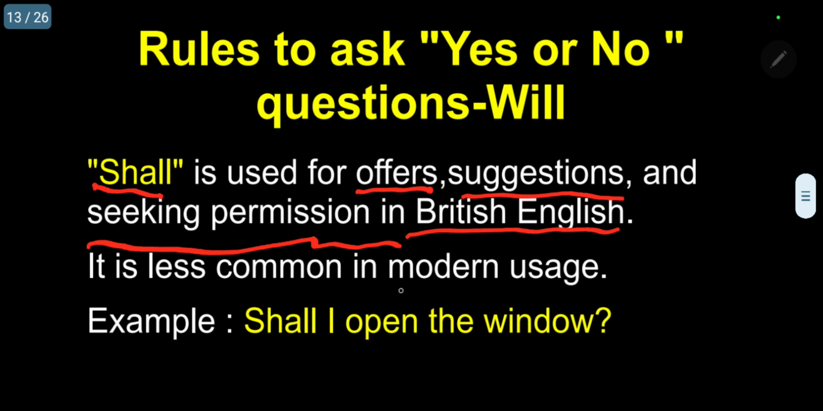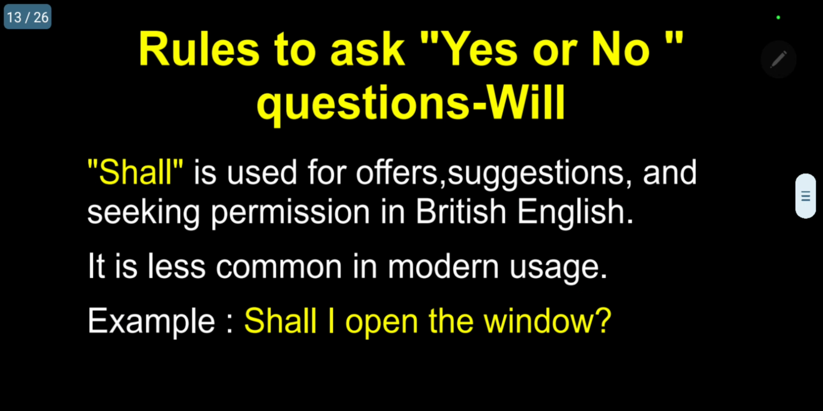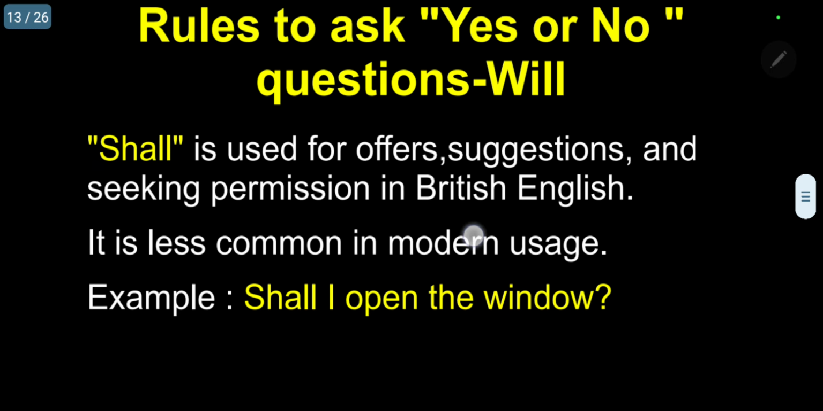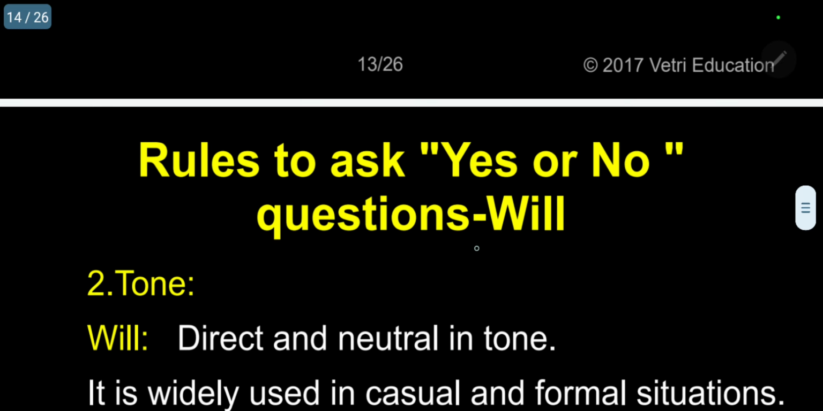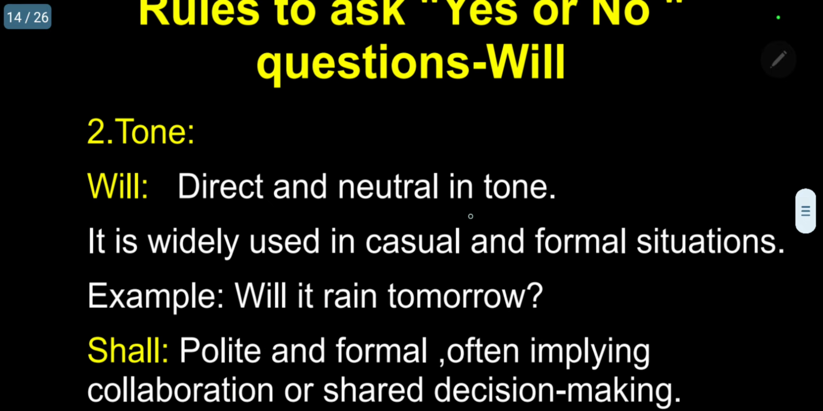It is less common in modern usage. Example, shall I open the window? This is only permission. So permission will not be considered as an interrogative sentence. It is only a permission, a request. Okay. So this is the first difference between will and shall.